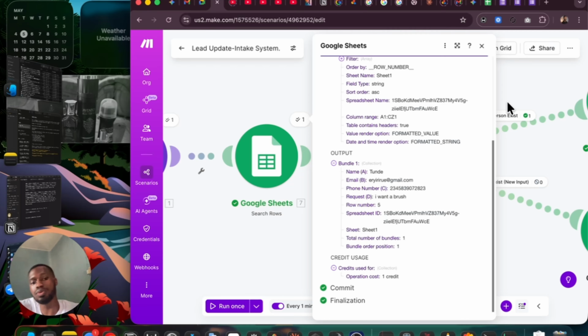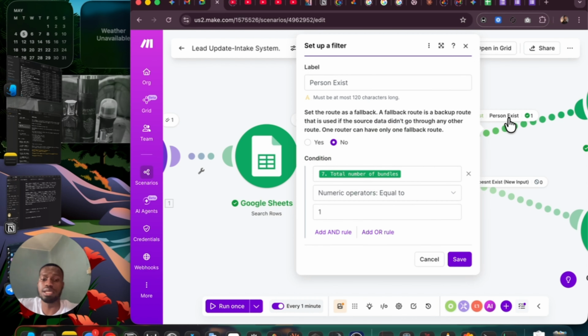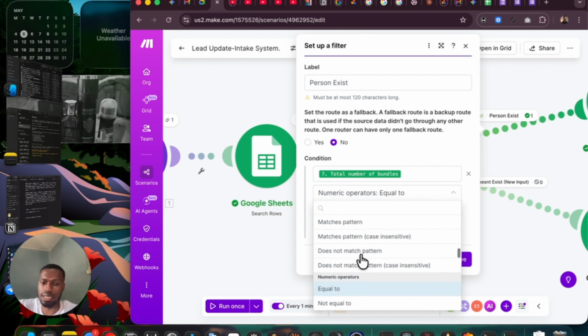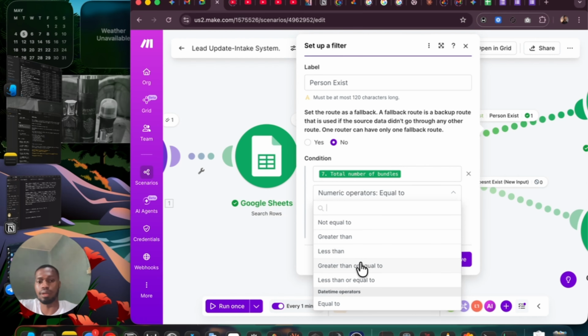You will see what happens when I decide to say if it is like 2 bundles. If it's 2 bundles, I need to change the operator that I'm using here, because it's not 1 again, it means 2, 3. That means this person, we have probably manually input the person's email multiple times. So that one will give us a different case. That one can give us something like greater than or equal to 1. That means anyone from 1, 2, 3, 4 like that, it will work. Now this is the case.